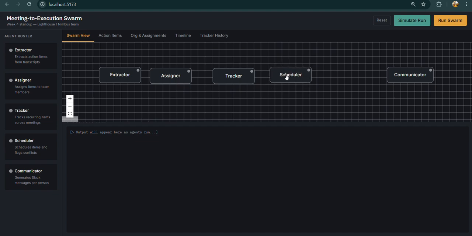What this scheduler does is it schedules the task. For example, if an employee has a pending task, but we need to assign two or more tasks to that employee, what this scheduler does is prioritize the task with the calendar and makes the action item implemented as soon as possible. And last we have the communicator.